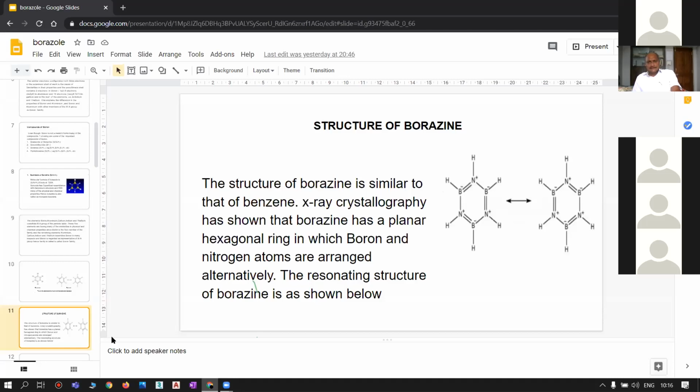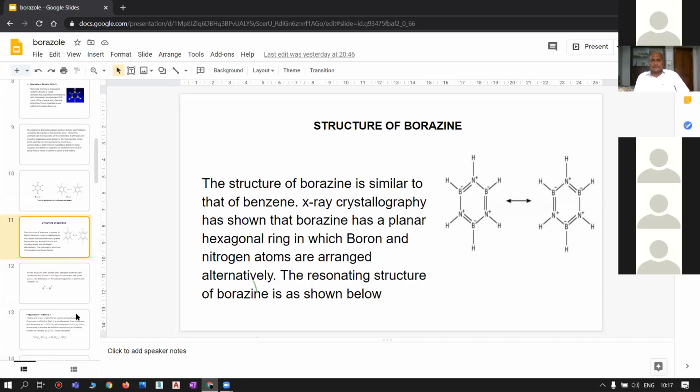X-ray crystallography has shown that borazole has a planar hexagonal ring in which boron and nitrogen atoms are arranged alternatively. The resonating structure of borazole is as shown below. So this is the resonating structure of borazole.